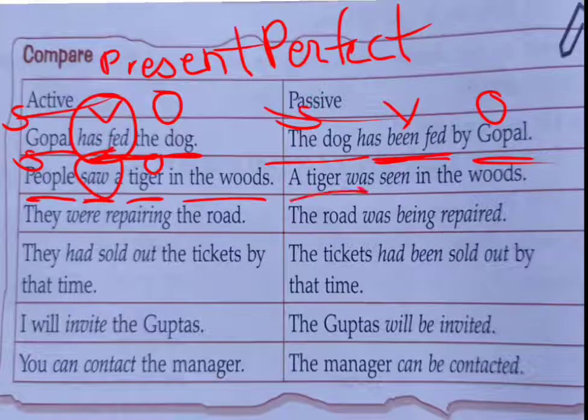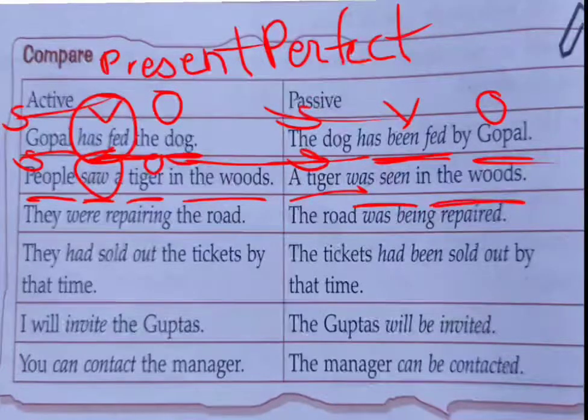So a tiger, the object, turned into subject: the tiger was seen by people in the woods. People is not important here, so if you don't want to write by people, then also it's correct. And if you want to write by people, then also it's correct.